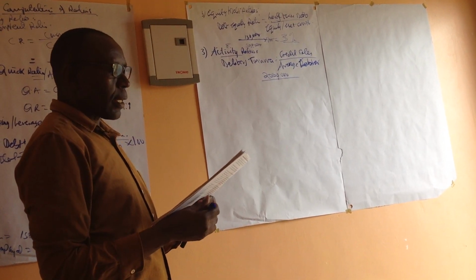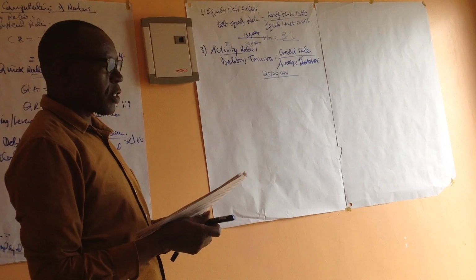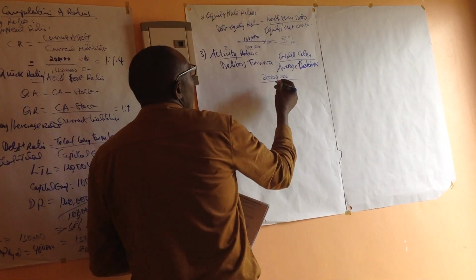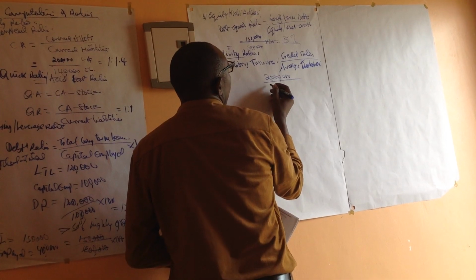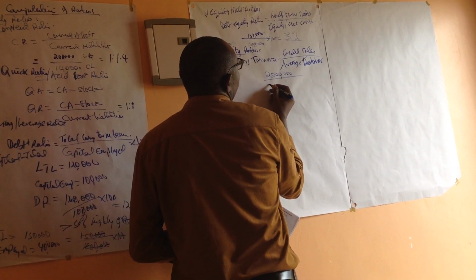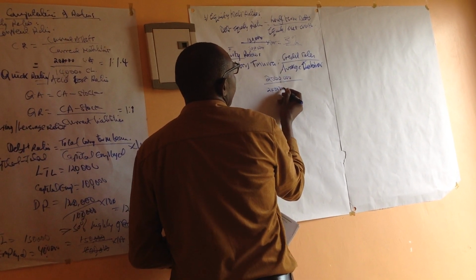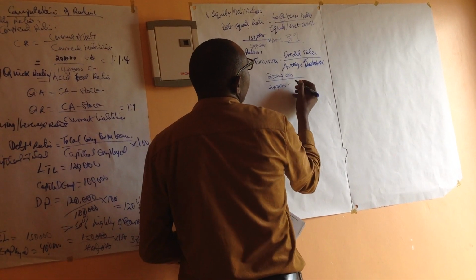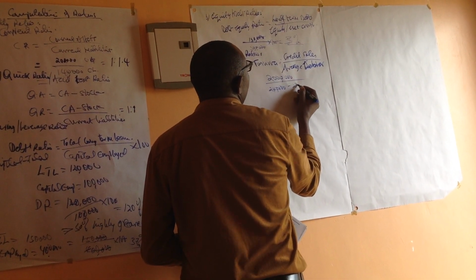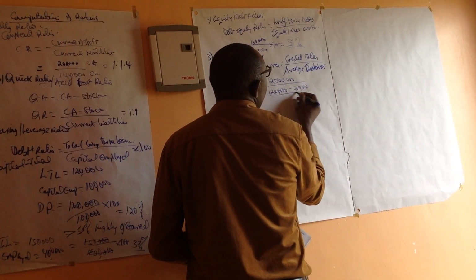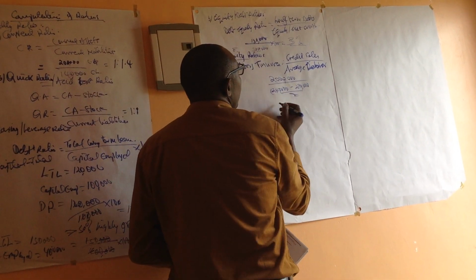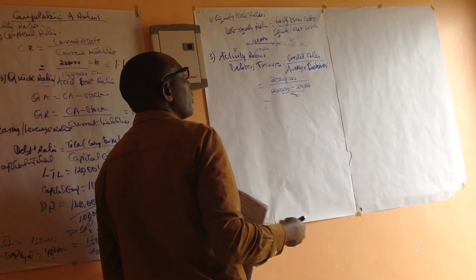So we are considering the credit sales to the average debtors for the period. Maybe at the start of the period, the opening debtors were 240,000, and at the end of the period, they were 270,000. So we shall take an average of these, divided by 2.